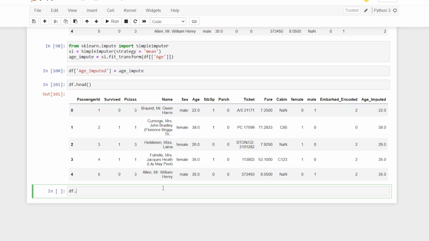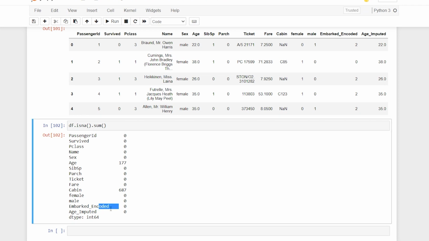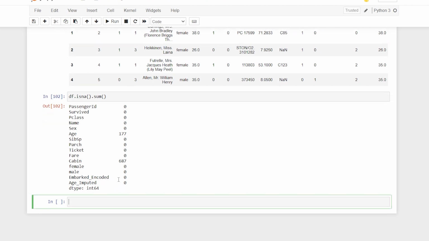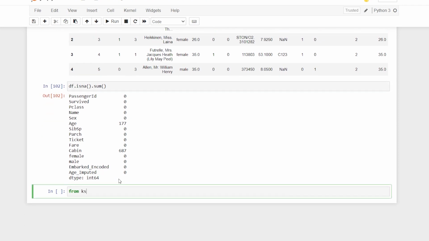So now let me check df.isna, so any NaN values, and we will find the sum of it, and we have it. So we don't have any null values, so we are good to go. All right, so from sklearn.model_selection import train_test_split.